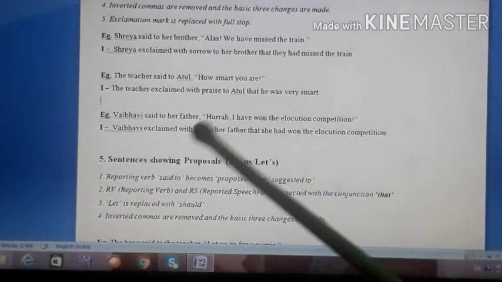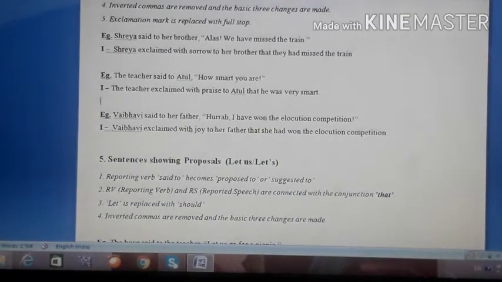So the word of exclamation hooray is removed. Okay. So students, this is how you are supposed to change any exclamatory sentence of direct speech into indirect speech. Just remember these rules and these examples. I am sure that will definitely help you to change any sentence into indirect speech quite successfully.